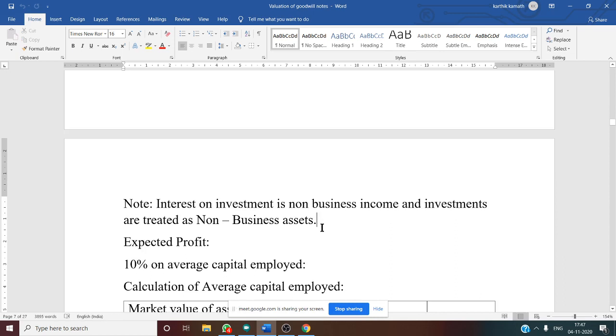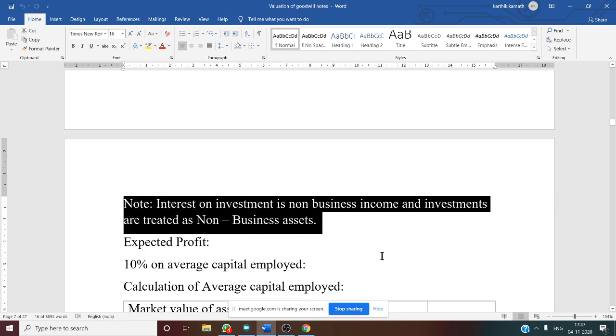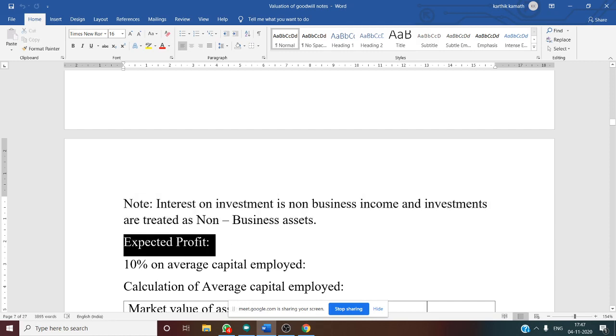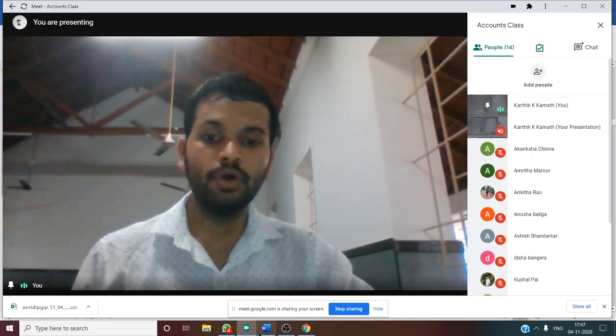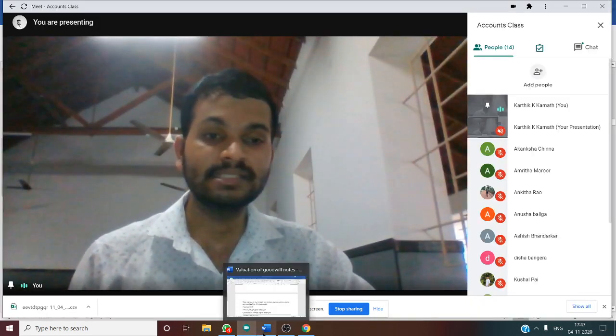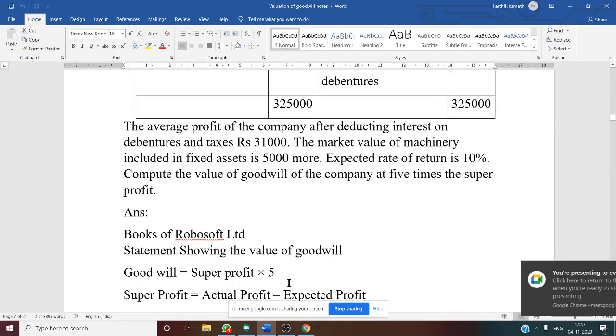See, before that we have already discussed the note, that interest on investment is a non-business income and investments are treated as non-business assets. That is why it is not included. Yes, so now next thing is expected profit. Expected profit 10%. The expected rate of return is given, right?